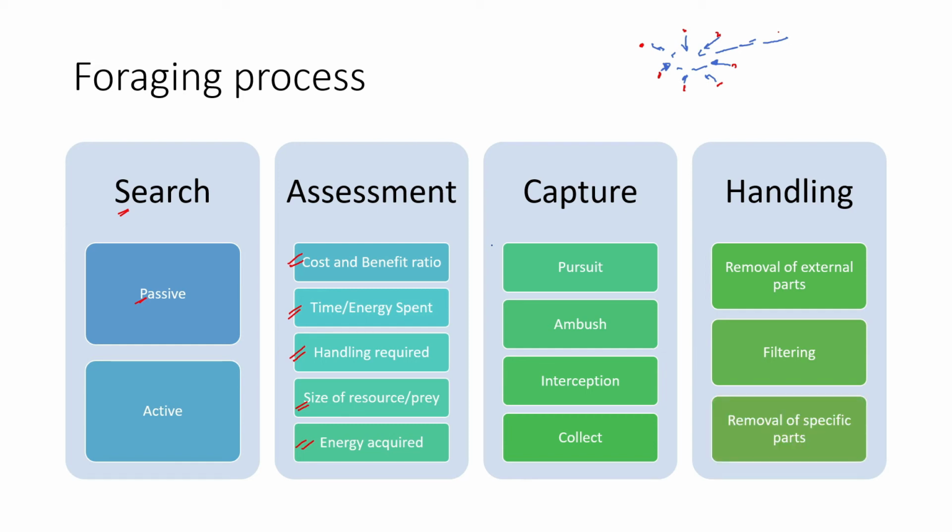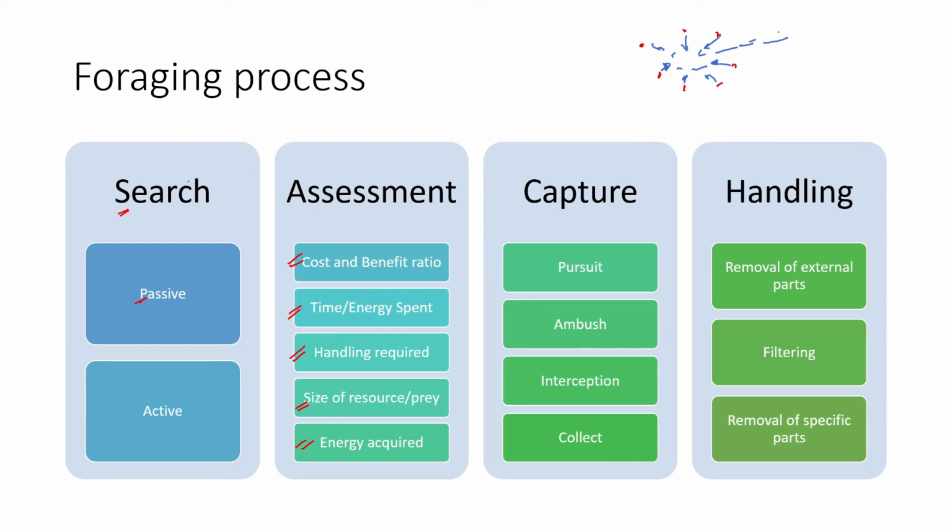Okay, then comes removal of specific parts. Let's say I am interested in only eating the flesh of the fruit, then I don't need the seed, so I need to remove the seed. So that sort of handling, that sort of process is entirely called foraging. So this is the entire process of interaction and foraging.